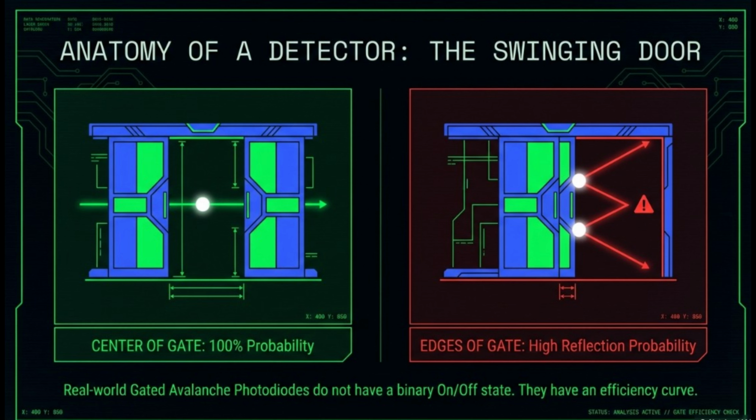The critical takeaway for any forensic analyst is this: hardware is not binary. It has an efficiency curve. By understanding where this door is heavy or narrow, an attacker like Eve can predict exactly when a photon will be ignored by Chris's relay. Next, we'll attach the mathematics to this curve and calculate the exact bias factor Eve uses to disappear into the noise.